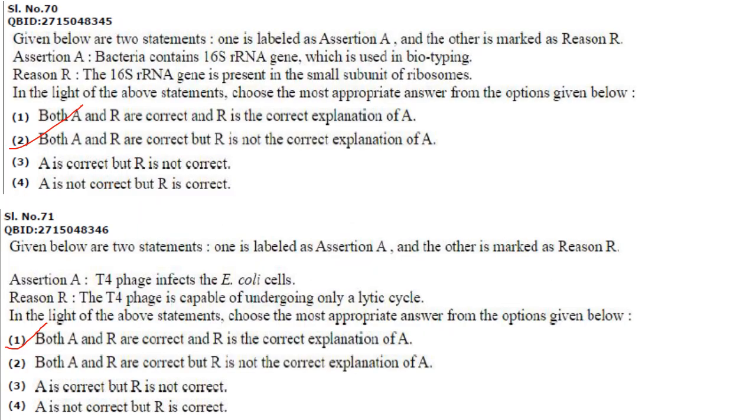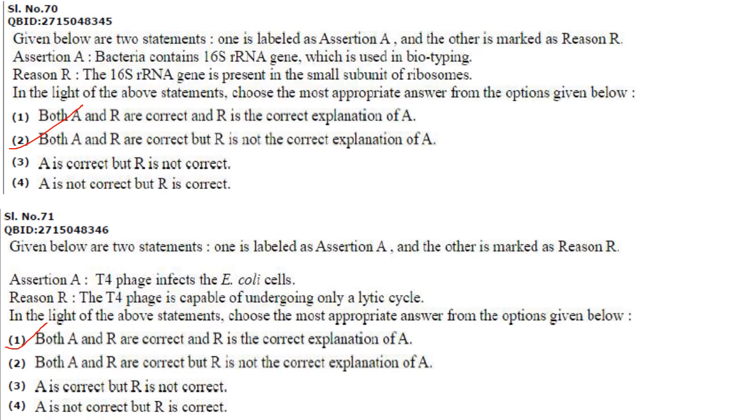Next one. Again assertion and reason. Assertion. Bacteria contain 16S rRNA gene which is used in biotyping. The 16S rRNA gene is present in the small subunit of ribosomes. Now both are correct, but R cannot be the explanation for A. Because some regions of this 16S rRNA gene render species-specific signature sequence which is used in identifying bacteria. That is the reason why 16S rRNA gene is used in biotyping.